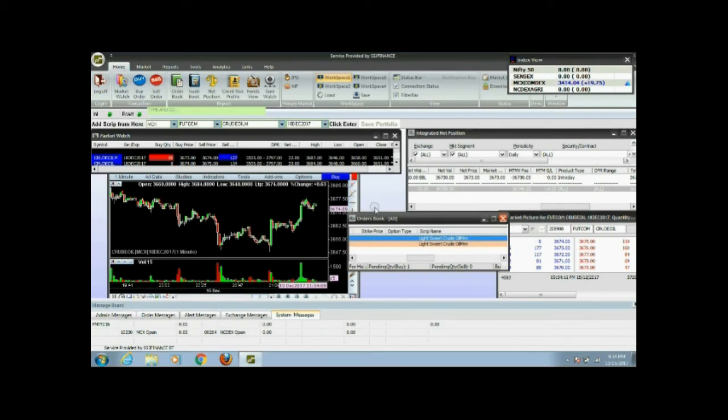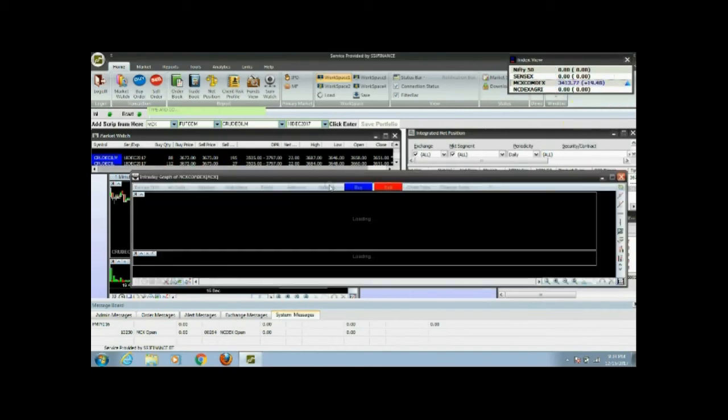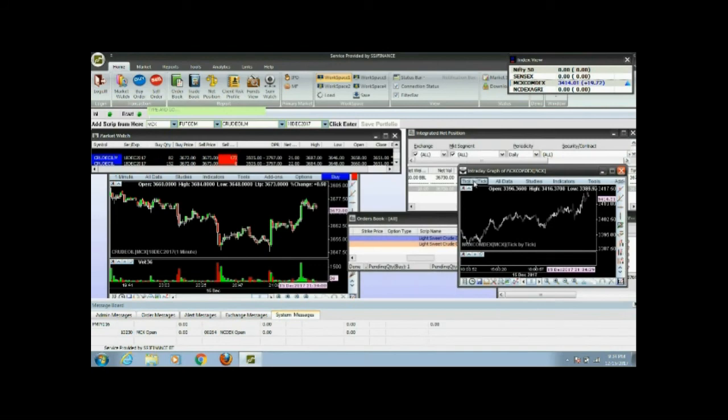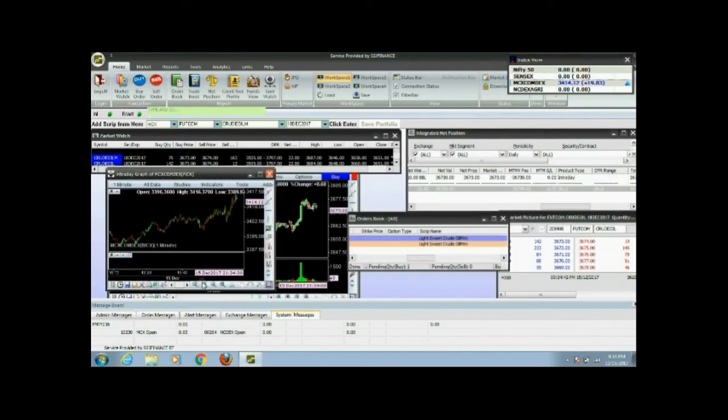Now we can make this window smaller and keep it in a corner, because that is important. Once we have to modify, we should have it in a handy position. In this market picture screen, what we wanted to see is buyer and seller, and the pending orders, so that we can modify quickly and easily. In this way we can check when we should modify pending orders or not.